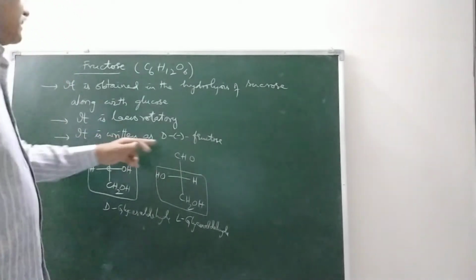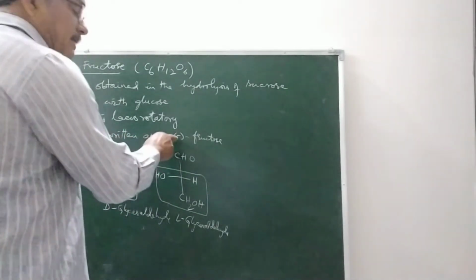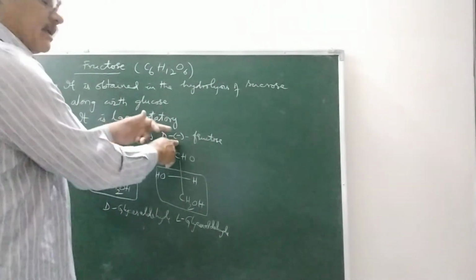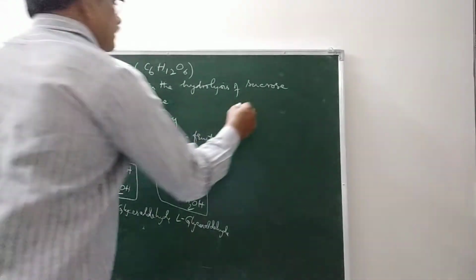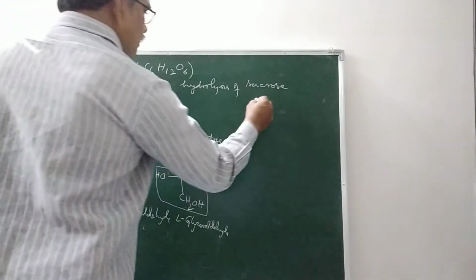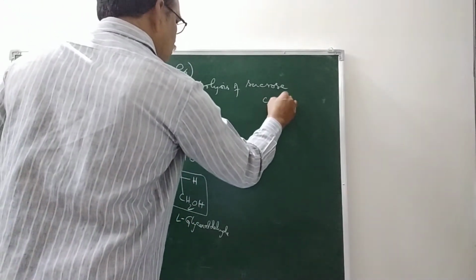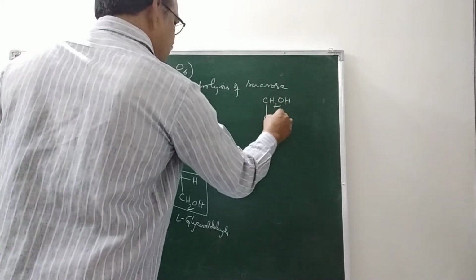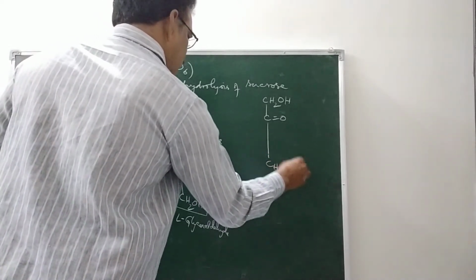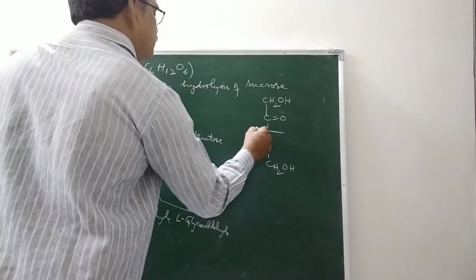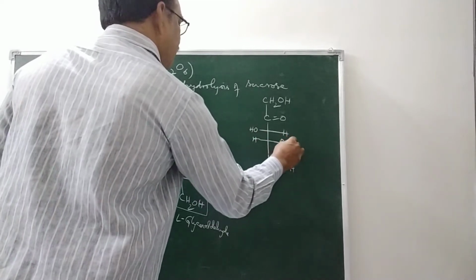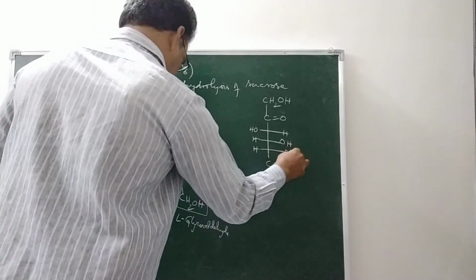So here it is written as D-minus fructose. The plus and minus denote whether they are dextrorotatory or levorotatory, optical isomerism. The fructose is written in Fischer projection formula like this: CH2OH, C double bond O, CH2OH, CHOH, COH, H, CHOH, CHOH.